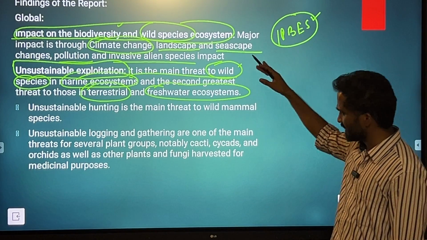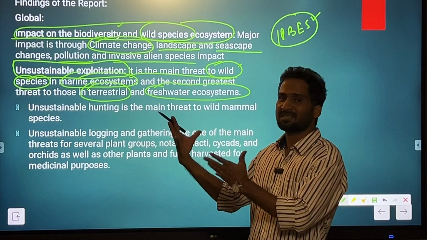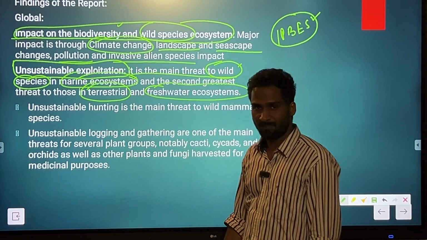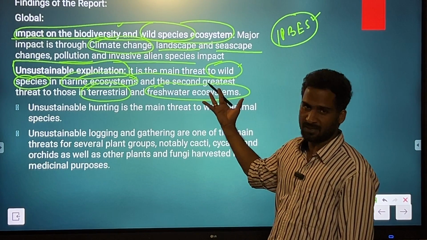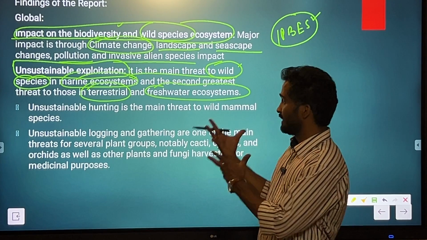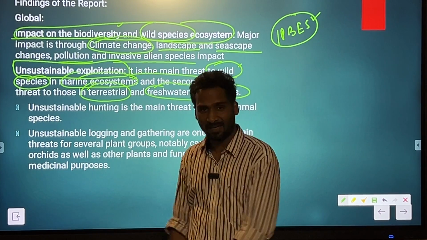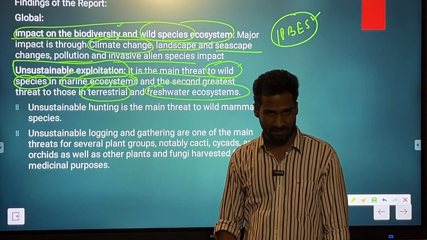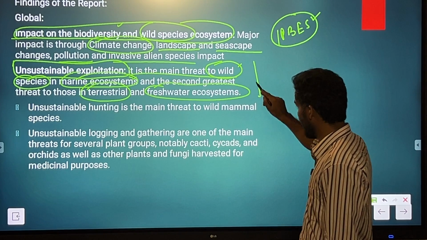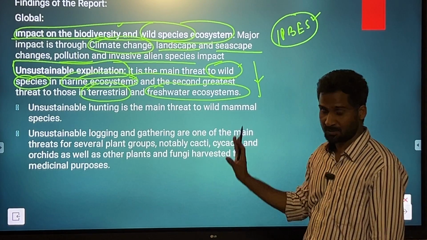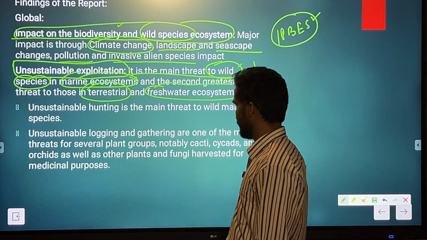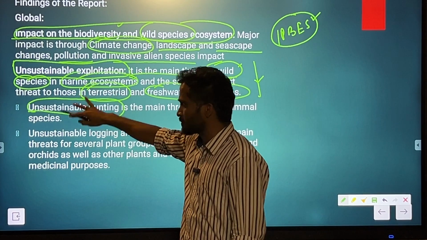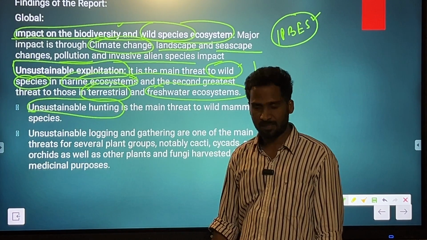So there could be a question to arrange them in the highest degree of threat. The highest degree of threat belongs to the marine ecosystem. See, you cannot figure out such questions if you get in the examination, which ecosystem will have the most impact. Such facts you only get from reports like this. So it is very important for the prelims examination, and such questions have been asked in the prelims as well.